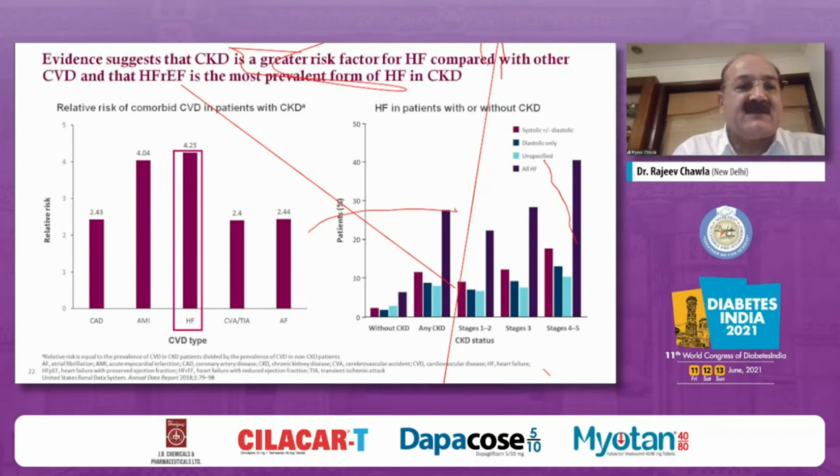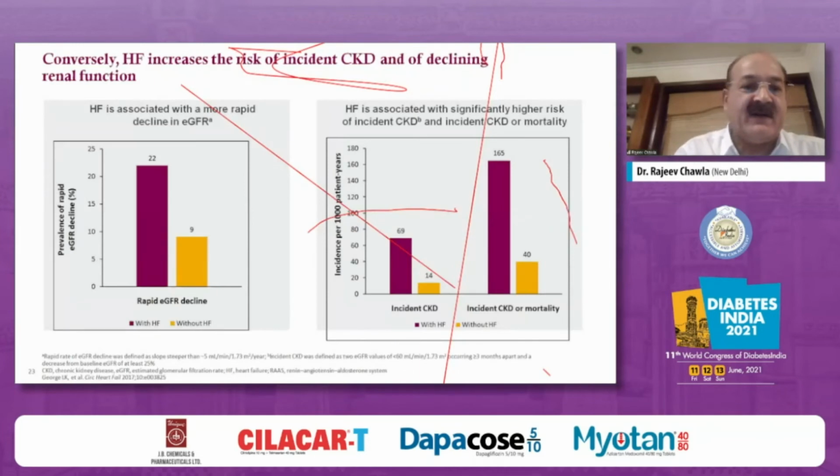Contrary to that, again, it has been seen that CKD is a greater risk for heart failure compared with CVD. And as I said, it is reduced ejection fraction failure which is much more prevalent in these patients of heart failure in CKD, which is much higher than preserved heart failure.